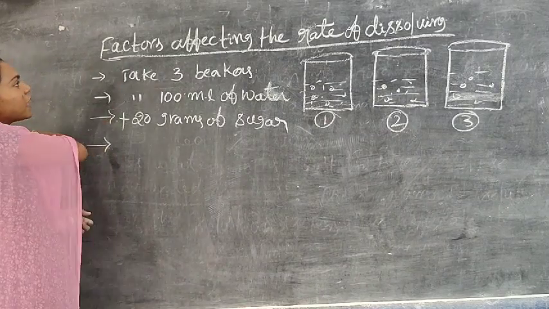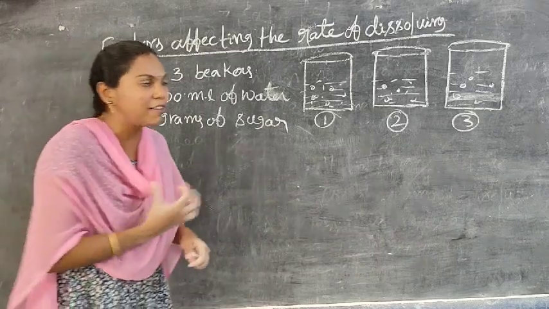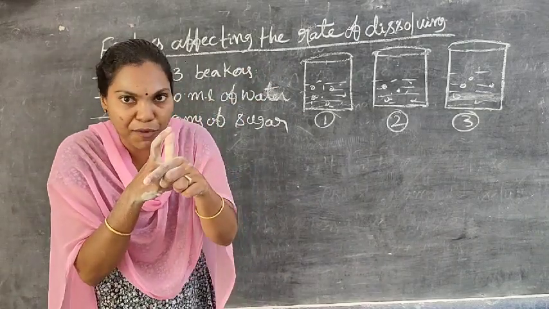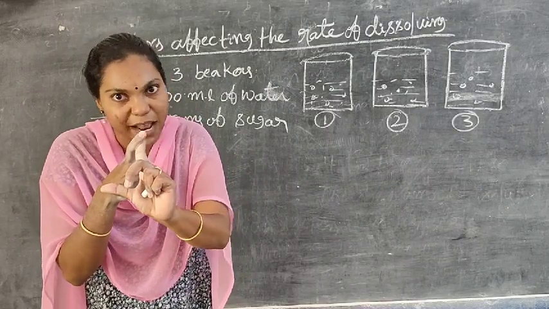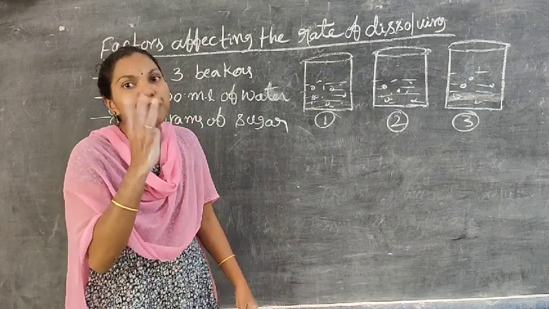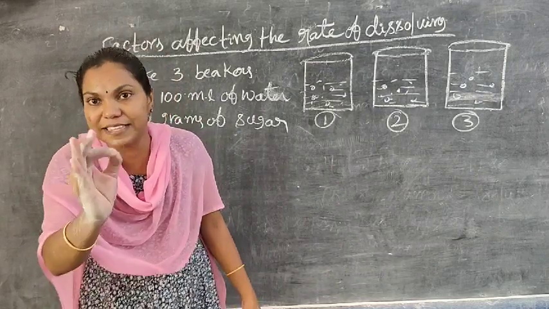So, what are the factors affecting the rate of dissolving? By this activity, we conclude that the stirring process is one of the factors. Next, the heating process is one of the factors. And also the size of the particles. These are the three factors which can affect the rate of dissolving.